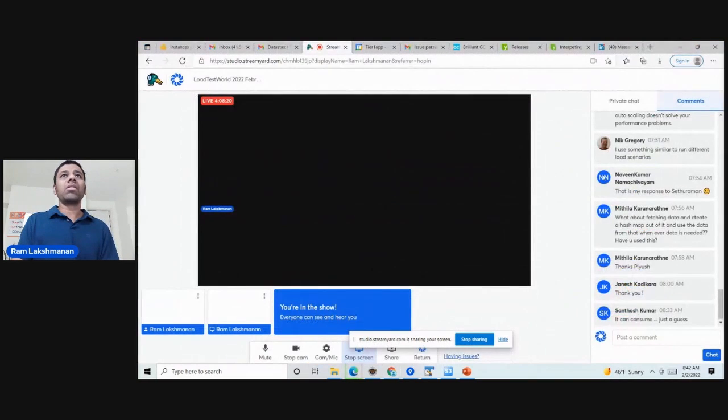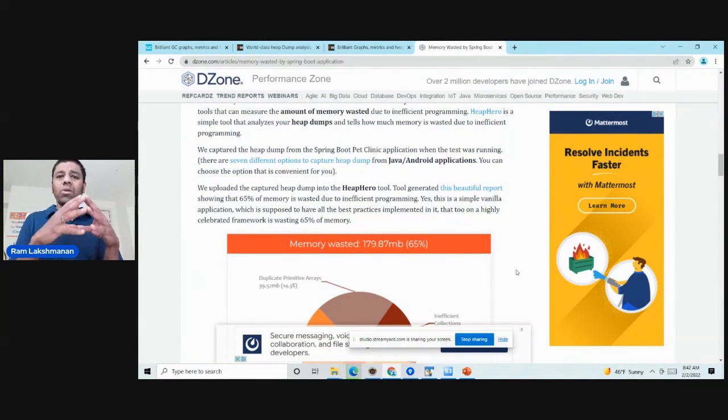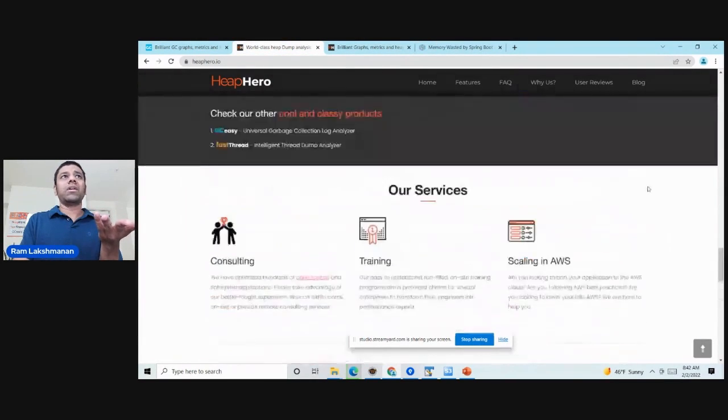It shows what are all the objects which are there in memory and how much space they are occupying, and what objects are there, what values are there. We took that heap dump and then we analyzed it with the heap dump analysis tool. Like one tool that we use for this analysis is called HeapHero. Right? This is the tool which we use.